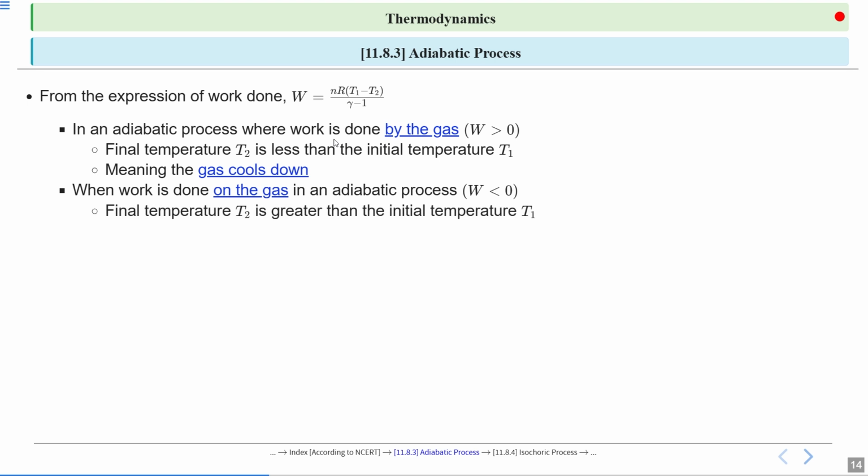And when W is negative, it means the final temperature T2 is greater than the initial temperature T1, indicating a rise in the gas temperature. If the temperature increases, the internal energy will also increase, because internal energy depends on the temperature. Delta U is equal to nCV delta T.